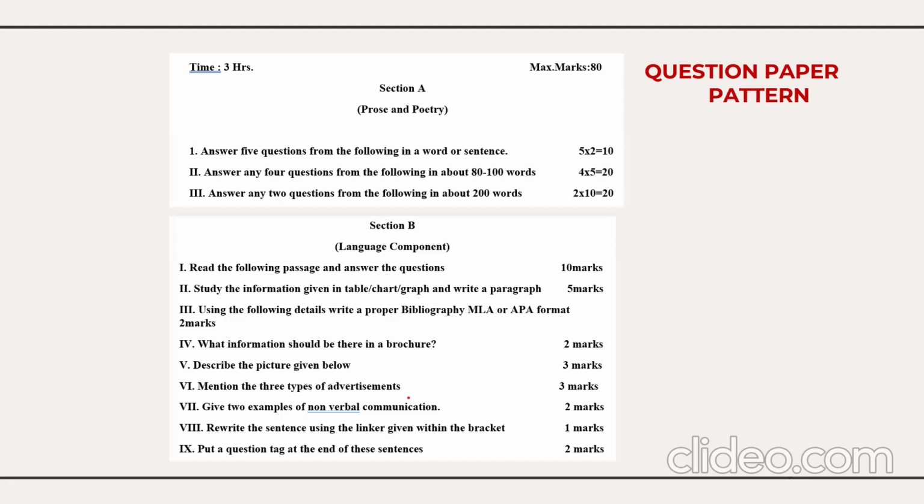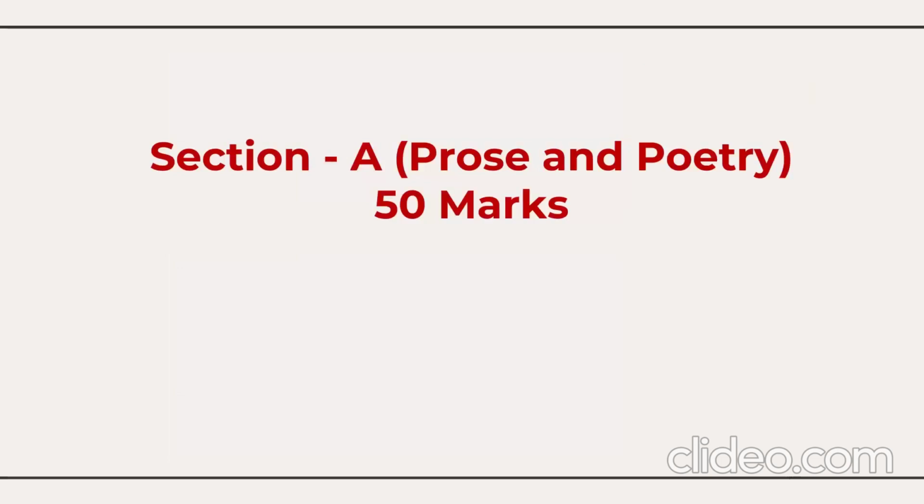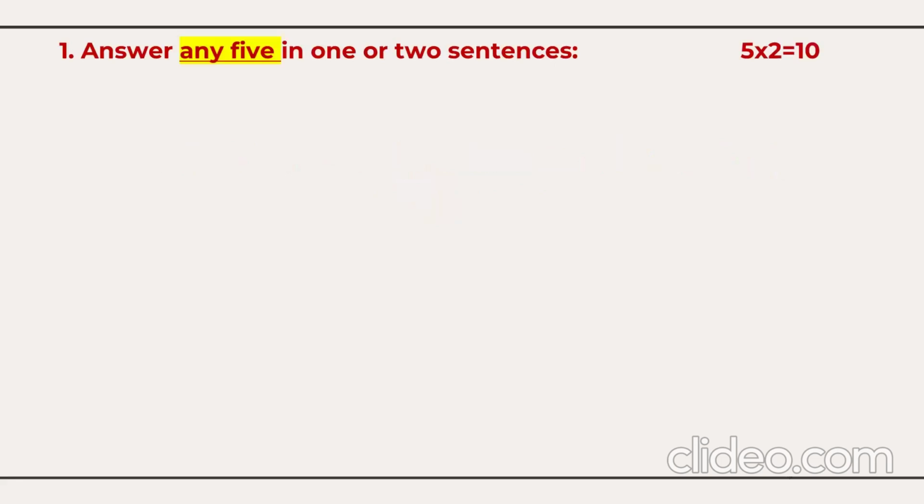Now let's begin the discussion of the model question paper in detail. Section A, prose and poetry, 50 marks. Under Section A, the first section we have here: answer any 5 questions in one or two sentences. Any 5 questions in one or two sentences, that means to say 2 marks questions.